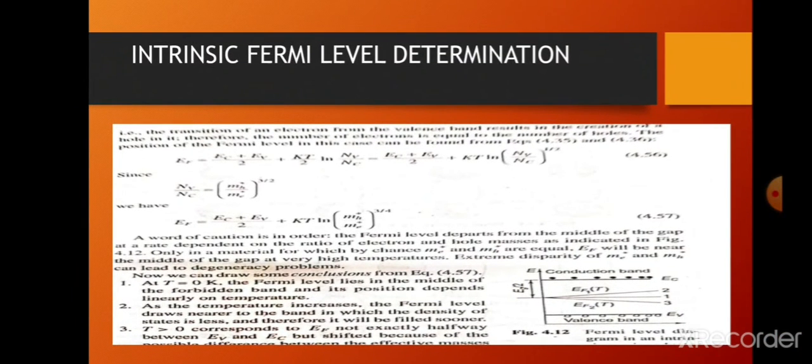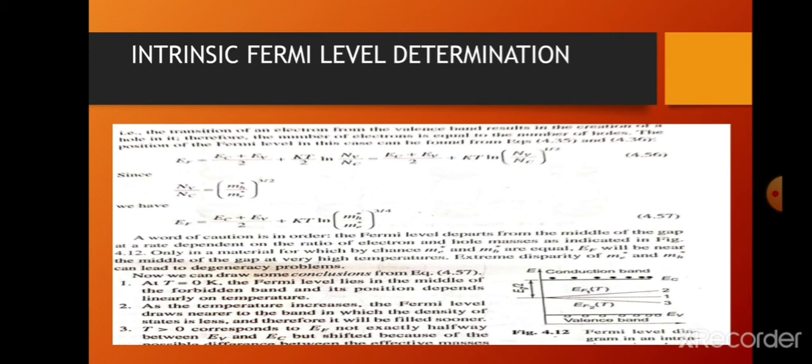Third, as T is greater than 0, it corresponds to EF not exactly halfway between EV and EC, but shifted because of the possible difference between the effective masses in the conduction and valence band. If MH star is greater than Me star, the Fermi level shifts upward toward the bottom of the conduction band, and for Me star greater than Mh star, that is curve 3 as shown in the diagram, it shifts downwards toward the top of the valence band. So these are the 3 points.